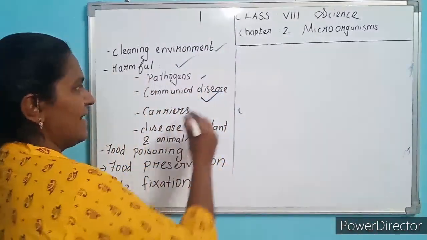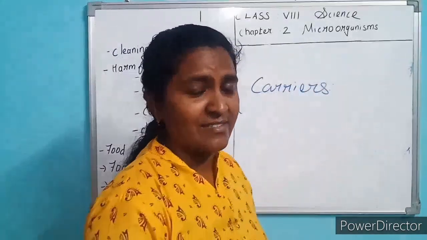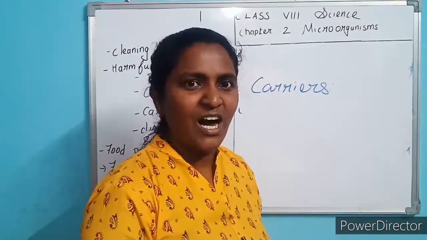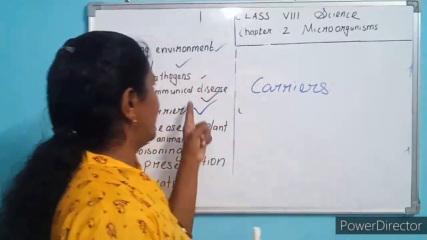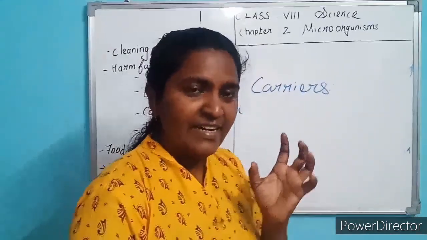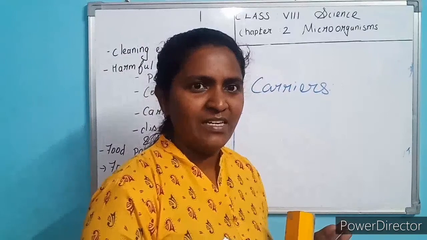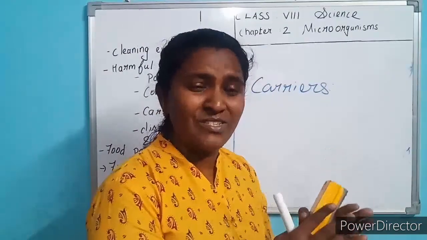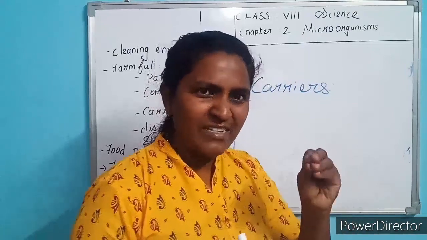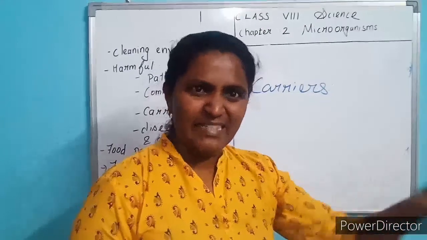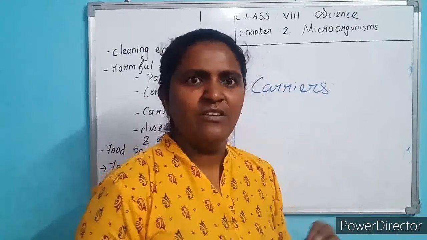Okay, next is carriers. Who are called carriers? Birds, animals, housefly are called carriers. Why? They carry these pathogens, disease causing microorganisms. That is what people say, cover the food. Don't use opened food. The reason is flies carry the pathogens and drop them on the food. Unknowingly we are eating the food and we fall sick.